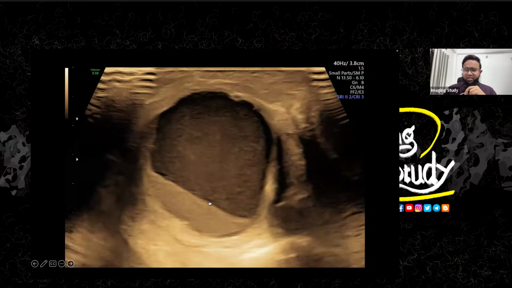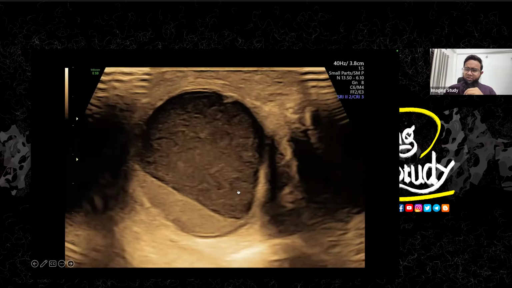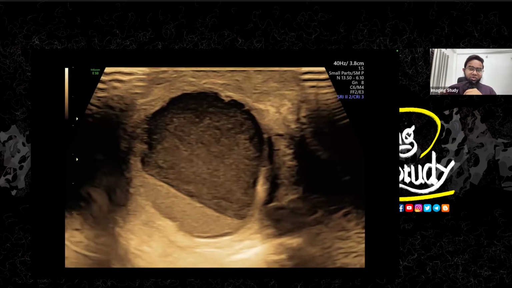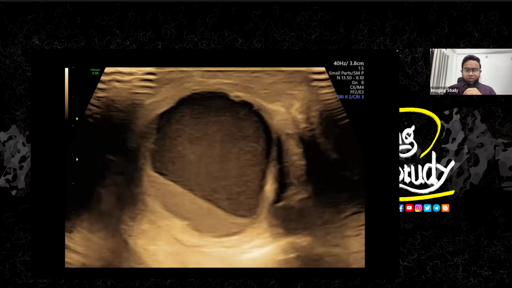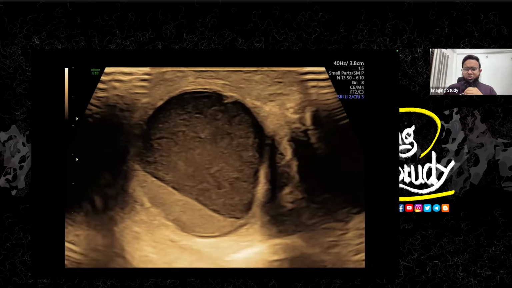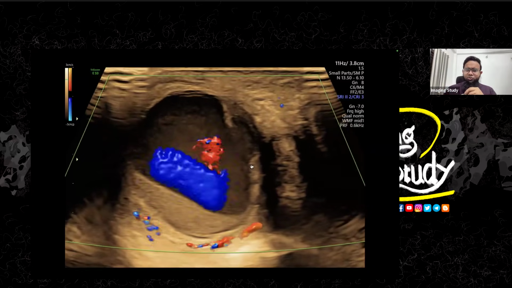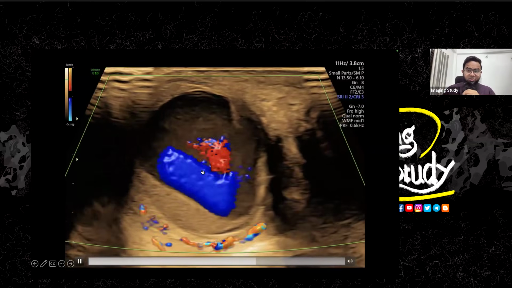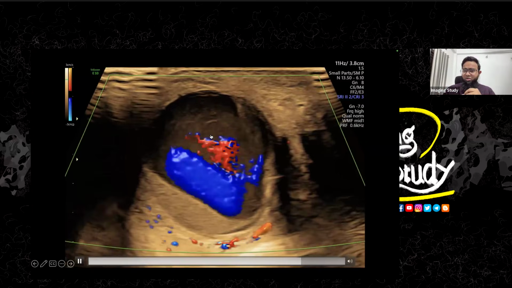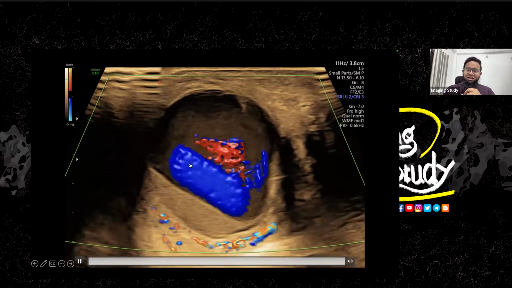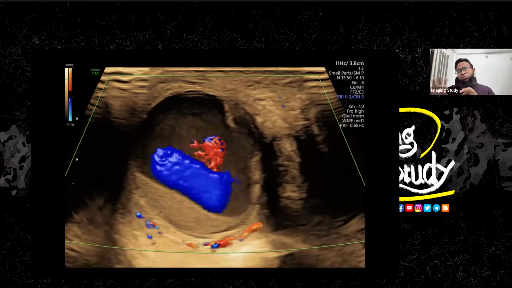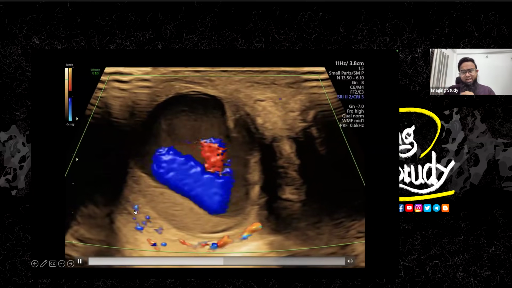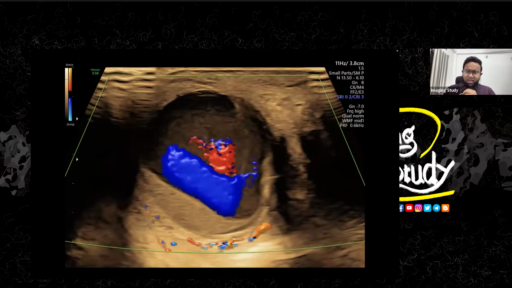Okay, so here's again the picture of the acoustic streaming. If you haven't seen it before, make sure to put it over any hydrocele and you can see that very clearly. Okay, so we have put color Doppler, and now you can see this acoustic streaming as a color artifact, and you can see this movement. So this is not an aneurysm. You can't make an aneurysm in the penis quite easily unless there is a trauma or something like that. So the patient is having a very painful acute condition, and this is the penile skin abscess.